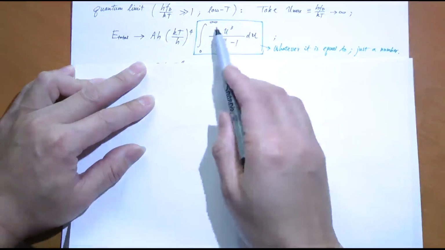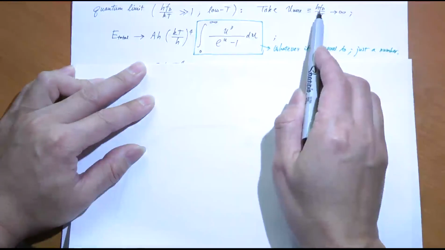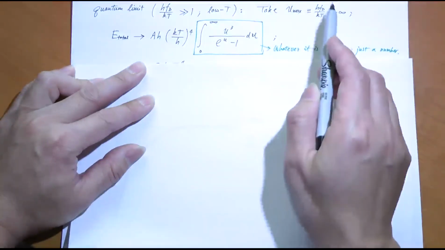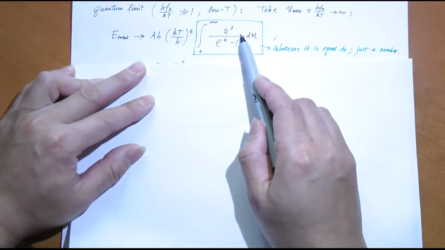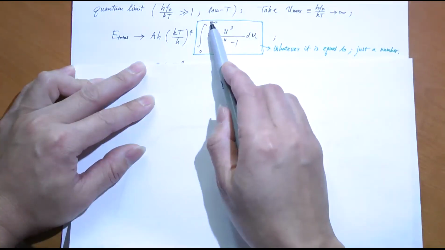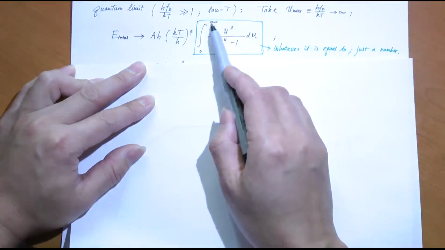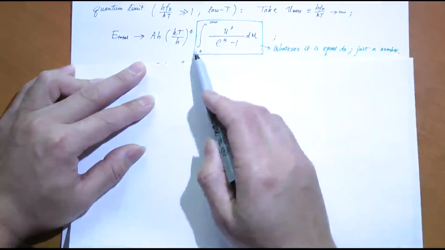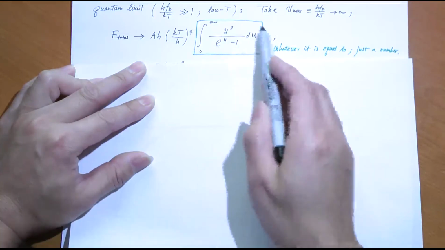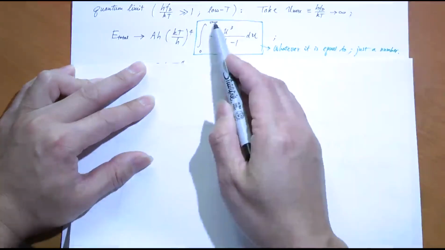Therefore, after, say, u equal to 1,000, you don't care anymore. You can take that 1,000 and extend to infinity. You get very little difference in the integral because the integrand basically approaches 0. It doesn't matter whether you take that upper limit to 1,000 or to 1,000,000 or to infinity. Makes little difference. So might as well just take the upper limit to infinity at low temperature, which does not affect the integral.